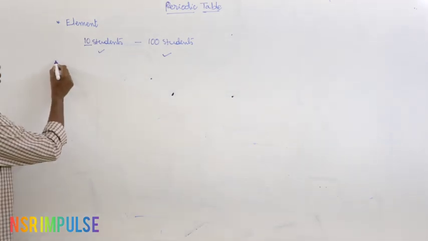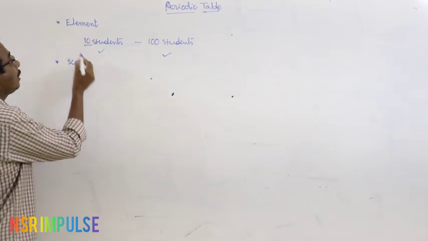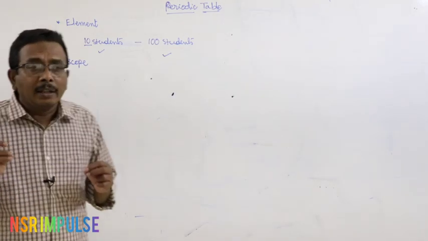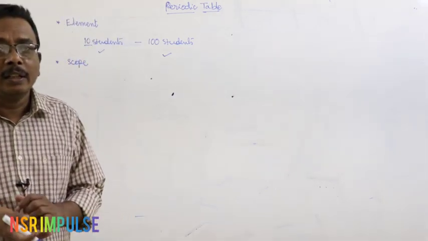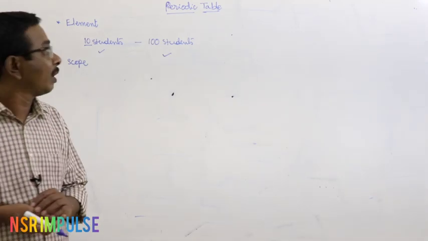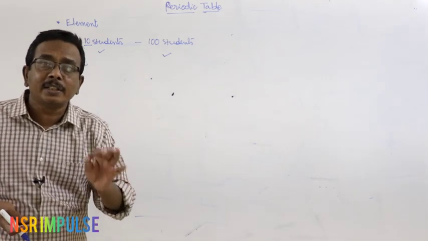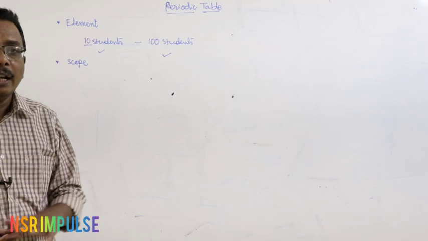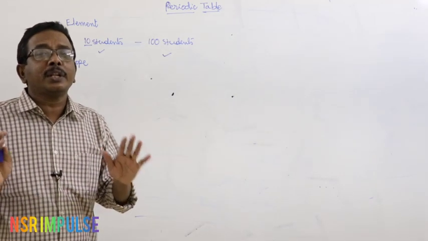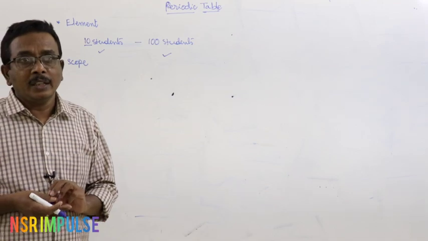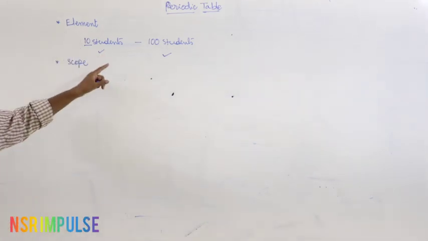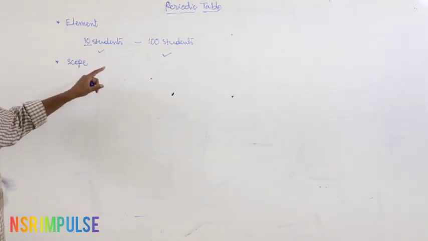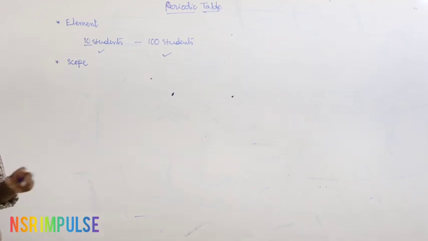Right. But what about the scope of classification of elements? It is very clear. The construction of the periodic table, or the classification of the elements, is a major contribution towards the development of chemistry. At the same time, it is very convenient to study the elements. As a result, the periodic classification or periodic table is one of the biggest achievements in the field of chemistry. Right.